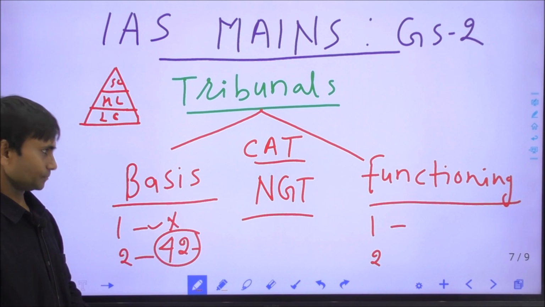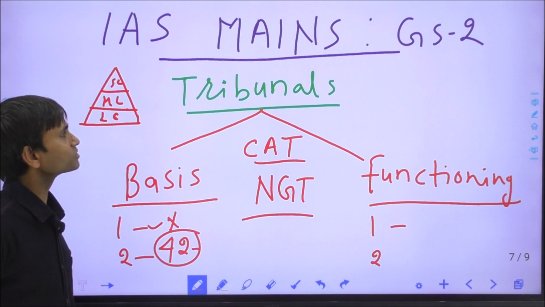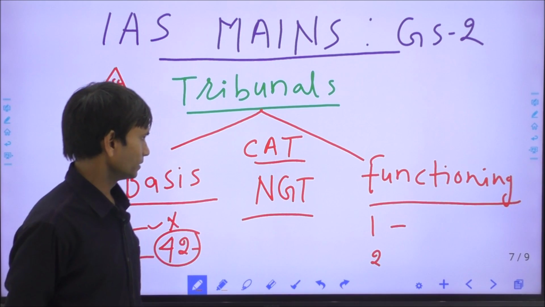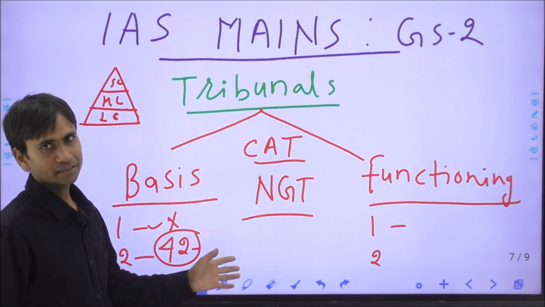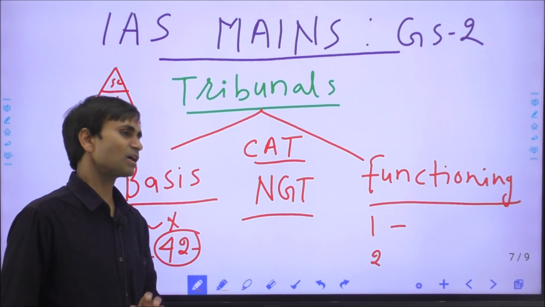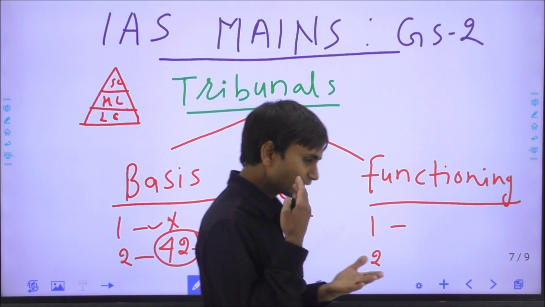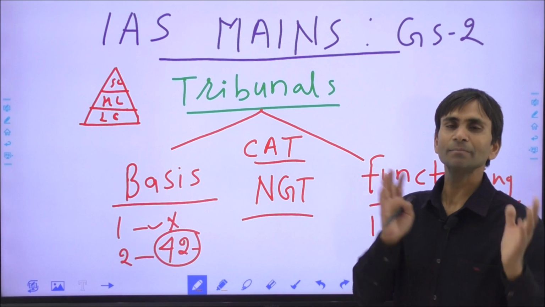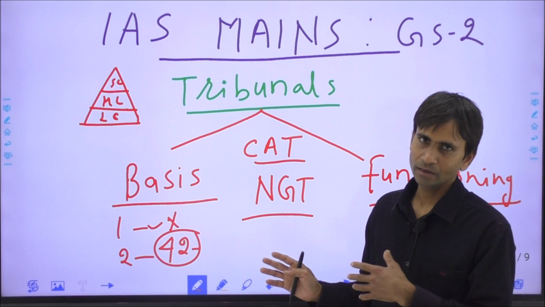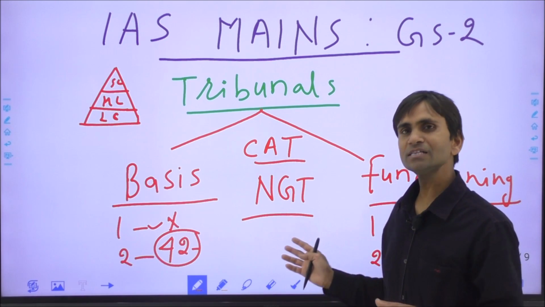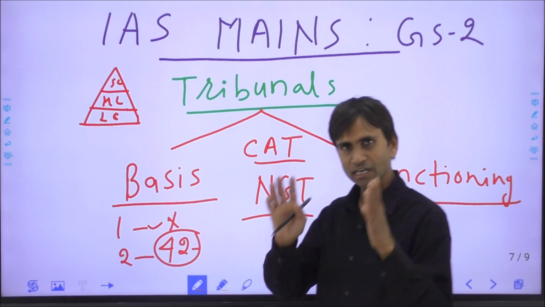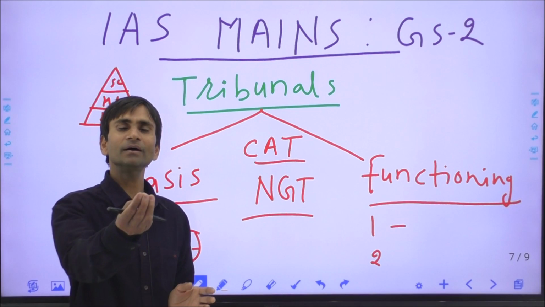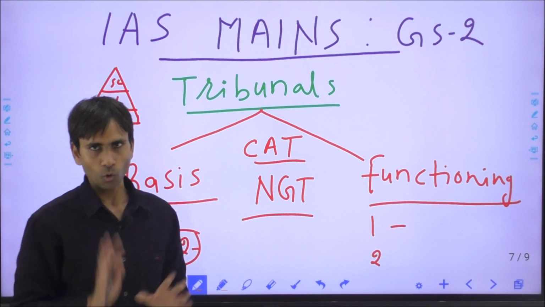Second, what are the examples of various tribunals? These are the CAT, Central Administrative Tribunal, or NGT, and there are so many tribunals, for example the Income Tax Appellate Tribunal and the Excise and Service Tax Appellate Tribunal. It means these tribunals have some judicial power, the power of a civil court, or very little power like a criminal court.